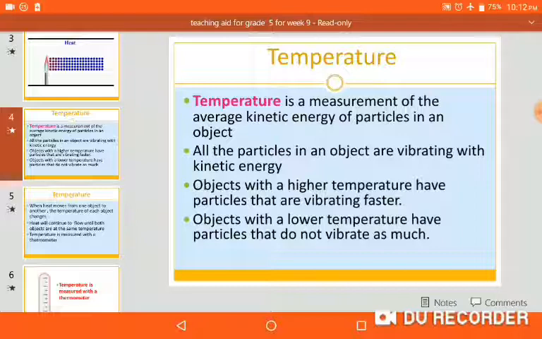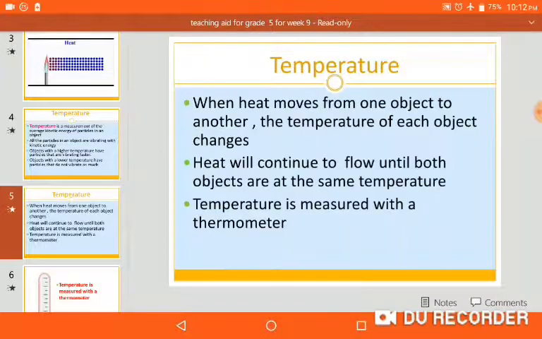Understand? Temperature, because our topic is about heat and temperature. When heat moves, what happens? From one object to another, the temperature of each object changes. Why? Because when a hot object transfers its heat, it becomes cold. And when a cold object takes heat from the hot body, it becomes hot and has high temperature.